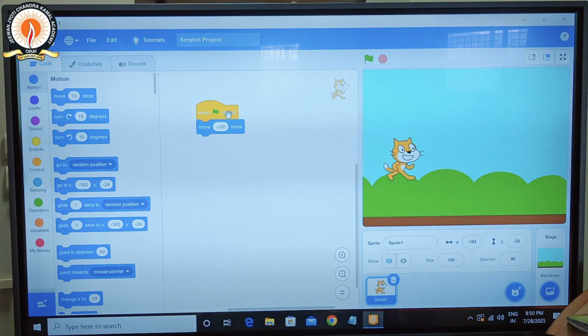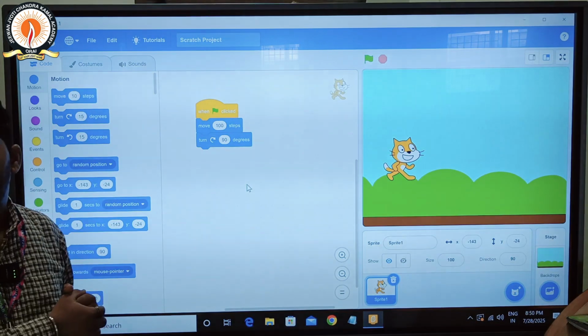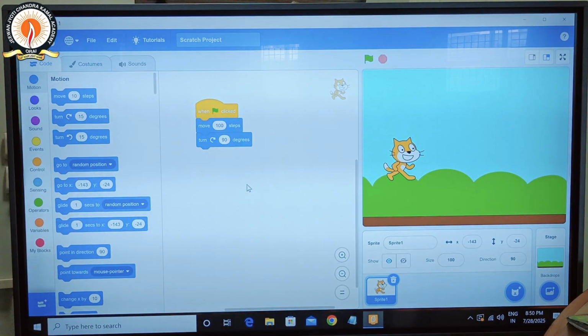Okay. Now the next block is turn clockwise. I put 90 degrees here. I have a positive number, 100, given here. Now I want my cat to move 100 steps, then turn clockwise 90 degrees. So look here.